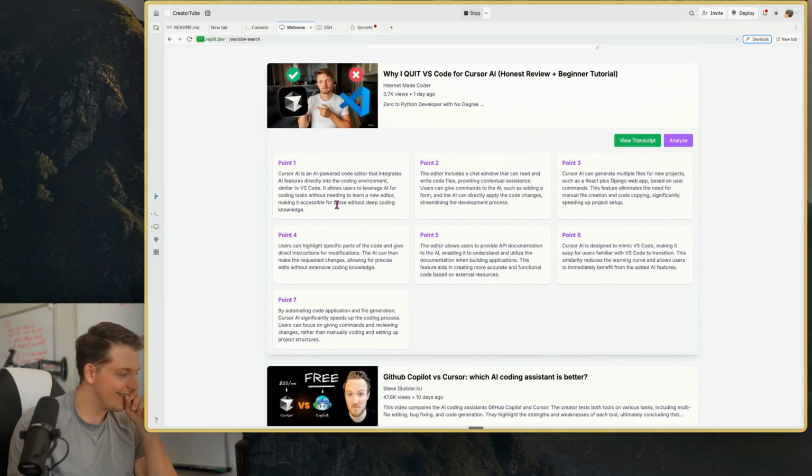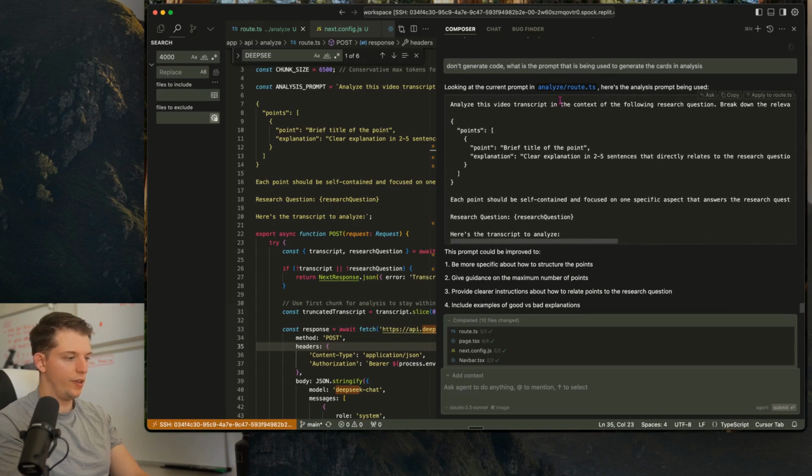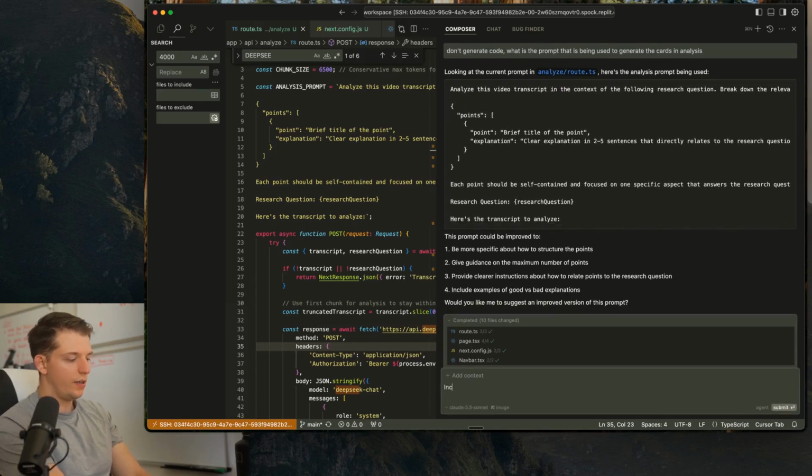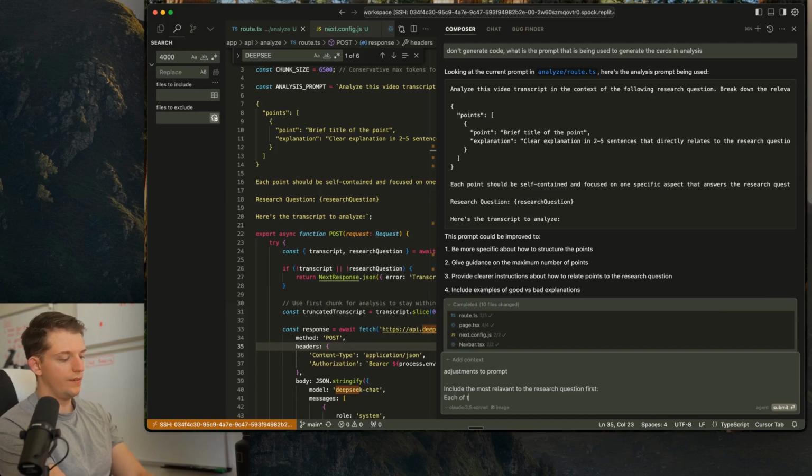Cursor is an AI code editor that integrates AI features into coding environments similar to VS Code. So here's the transcript. Analyze a video in the transcript in the context of the following research question. Include the most relevant to the research question first. So here, I'm just going to put adjustments to prompt. Include the most relevant first. Each of the ideas should have a short, concise title of 6 words or less.